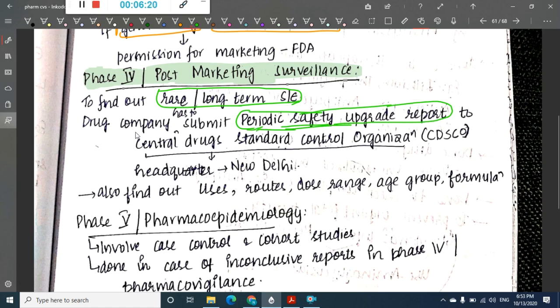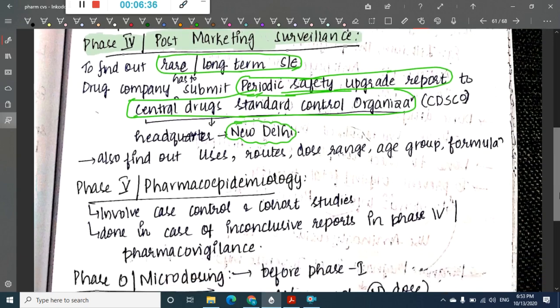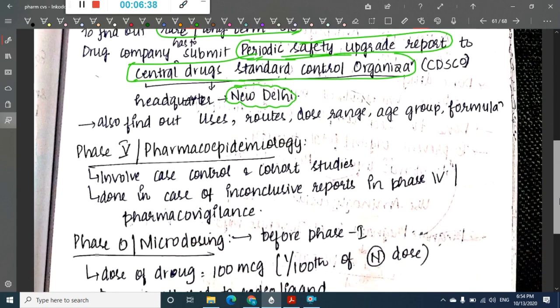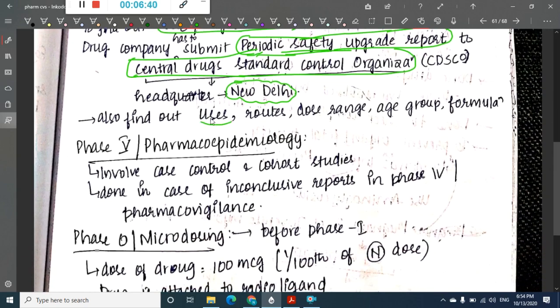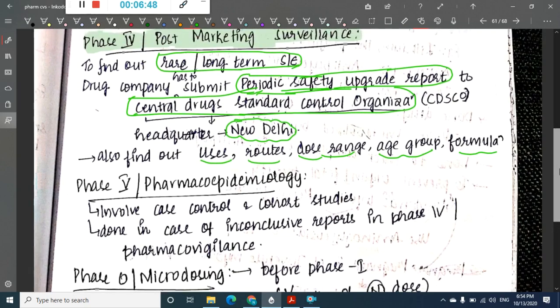submitted to the Central Drugs Standard Control Organization. The Central Drugs Standard Control Organization is in New Delhi. So the periodic safety update report should be conducted and submitted to the Central Drugs Standard Control Organization, whose headquarters is in Delhi. And here you will find out the uses of the drug, routes of the drug, dose range, age group which you can give, formulations. So all these should be properly specified.